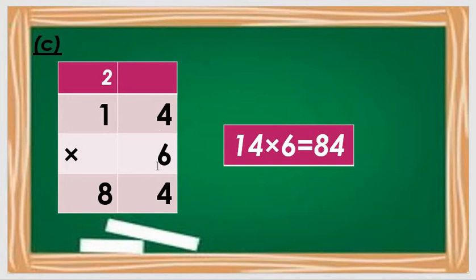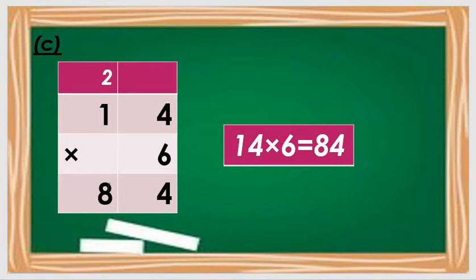6 4s are how many? 24. 6 4s are 24. So 4 here and 2 as a form of carry. Got my point, all students? And then after that, 6 1s are 6. So why am I not writing 6?